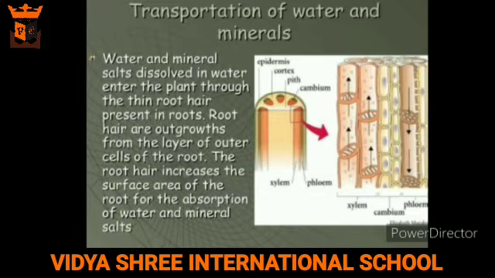Transportation of water and minerals. Water and mineral salts dissolved in water enter the plant through the thin root hair present in the roots. Root hair are outgrowths from the layer of outer cells of the root, and root hair increases the surface area of the root for the absorption of water and mineral salts.